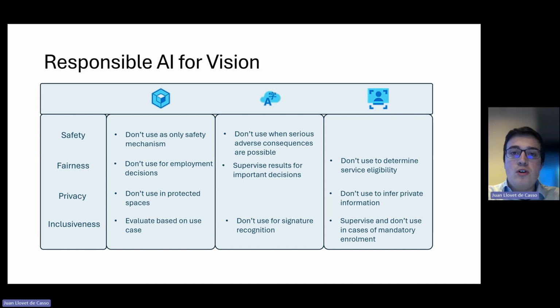The facial recognition model is the most limited model in terms of responsible AI. To be able to use this model, you must submit a use case and have it vetted by Microsoft.